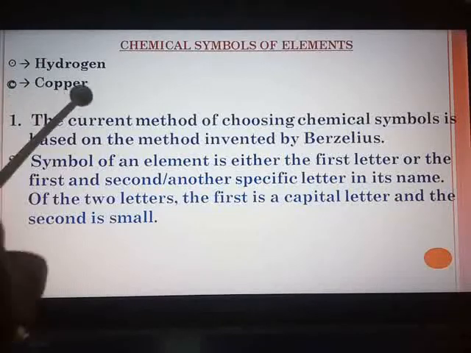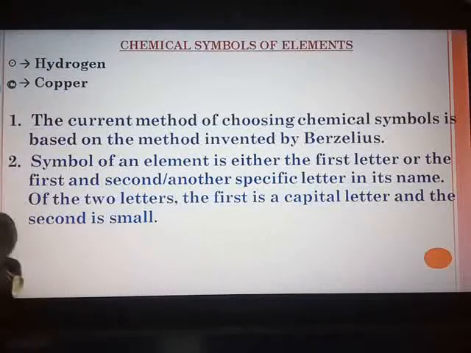He represented hydrogen by a sign, copper by a sign, but whatever is discovered in chemistry should be approved by IUPAC, that is the International Union of Pure and Applied Chemistry.